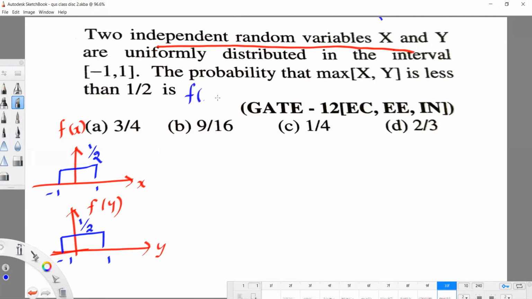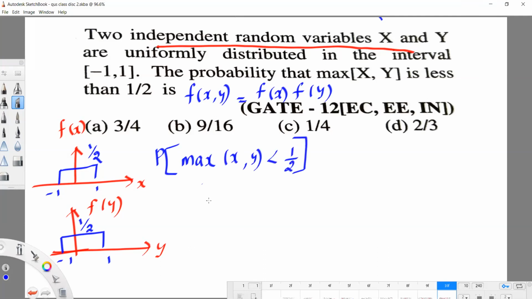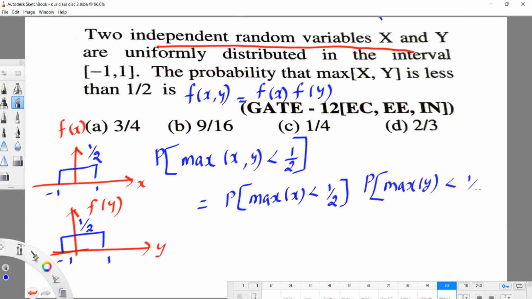They given x and y are independent. So what is the condition for independent? F of x comma y equals f of x into f of y is the condition for independent random variables. We need the probability that the maximum of x comma y is less than 1/2. Since they are independent, we can write it as the probability of maximum of x less than 1/2 times the probability of maximum of y less than 1/2. Why? Because x and y are independent, so P of A intersection B, or f of x comma y, equals f of x into f of y.